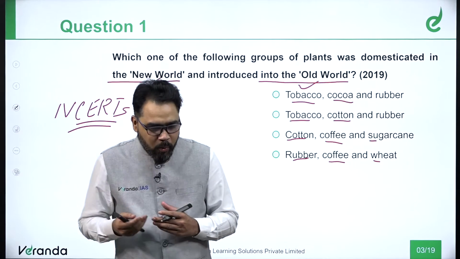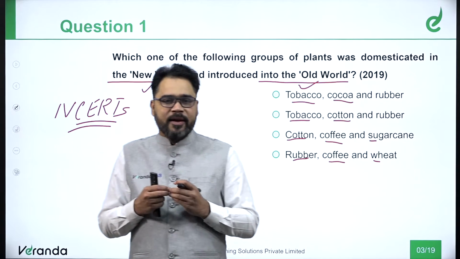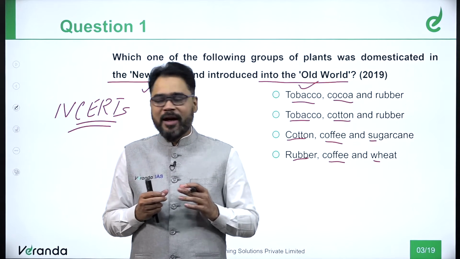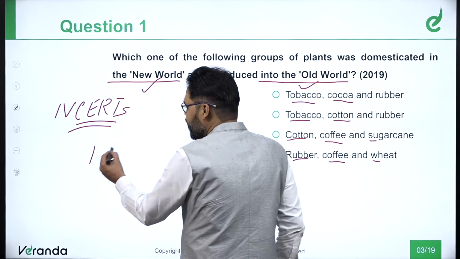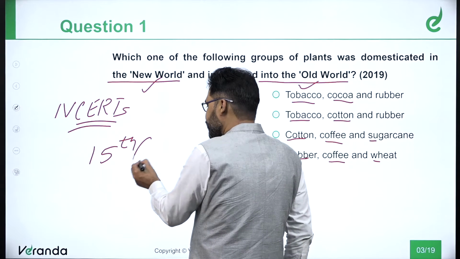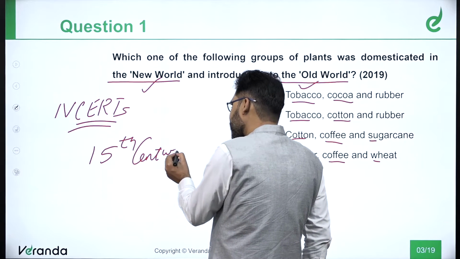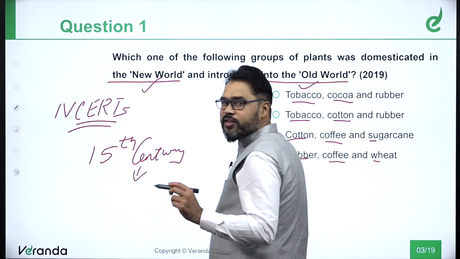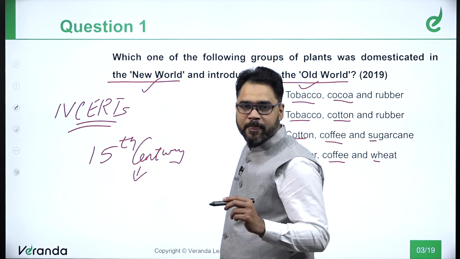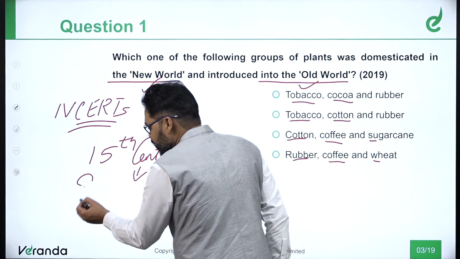Okay, so what I'm trying to say here is, in the initial times, with reference to the 15th century, the entire focus was towards the South American islands.